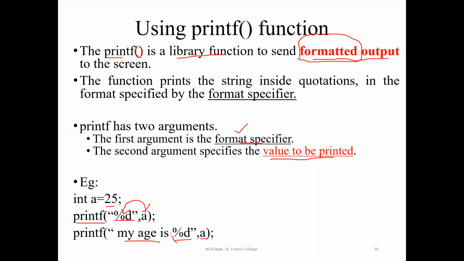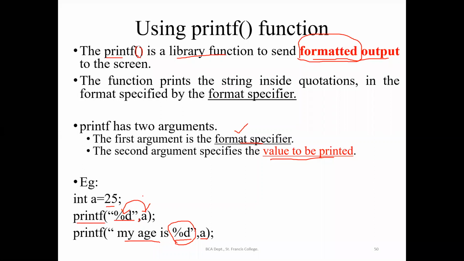Wherever we have mentioned %d in the first argument, the value of the variable A will be printed. The value of the variable is 25, so it will print onto the screen, my age is 25. Got it? This way we can use printf.